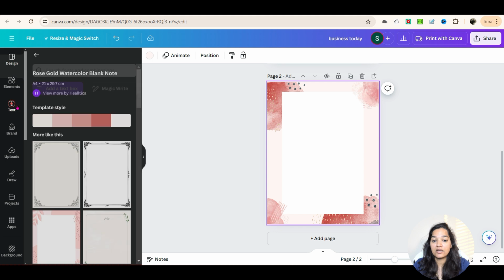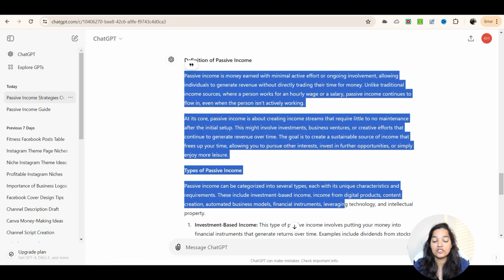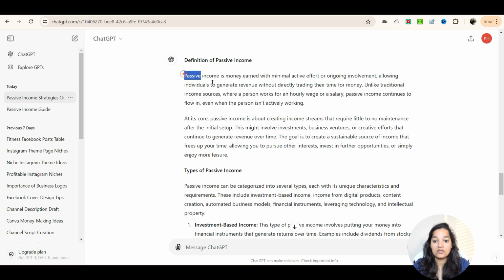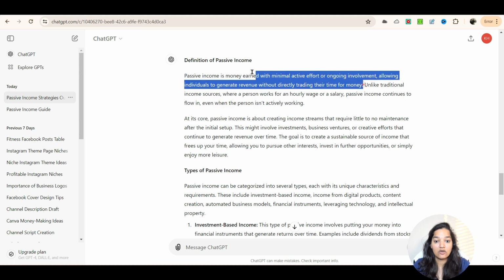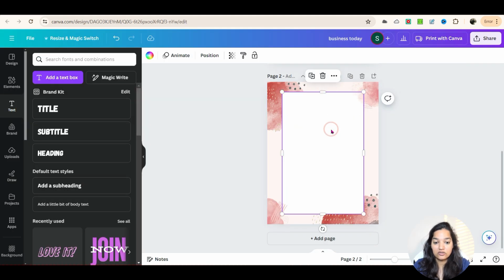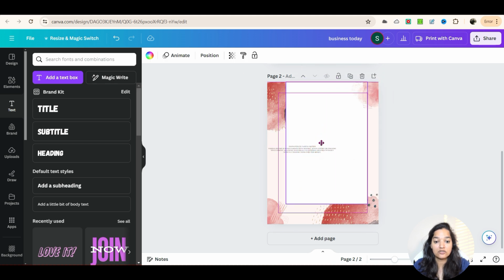So you can go ahead and, let's say, we copy the contents from here. I'm going to go back to ChatGPT, and let's say we start with this one, passive income. I'm going to go ahead and copy this. Let's say we copy this first line here, definition of passive income, and all you need to do is paste it. And then here you can organize this.